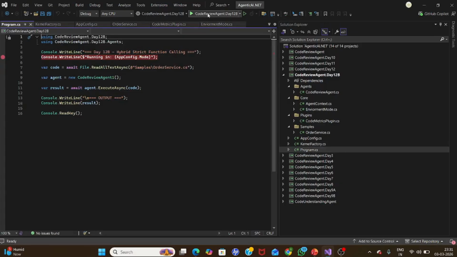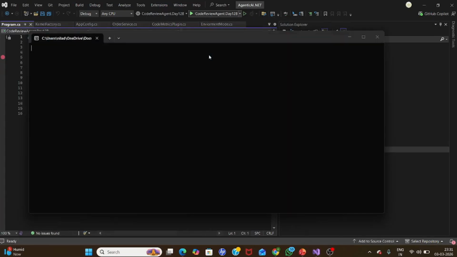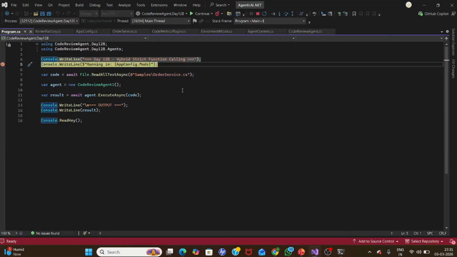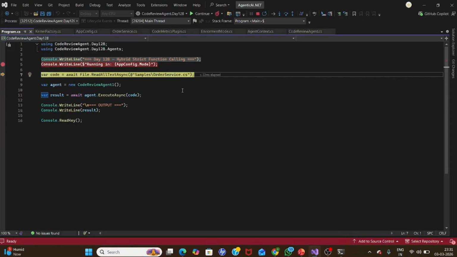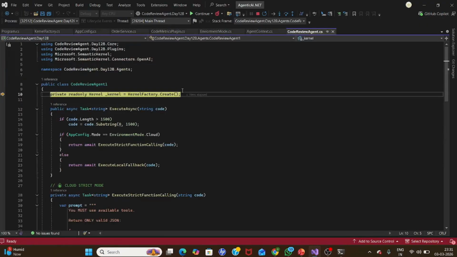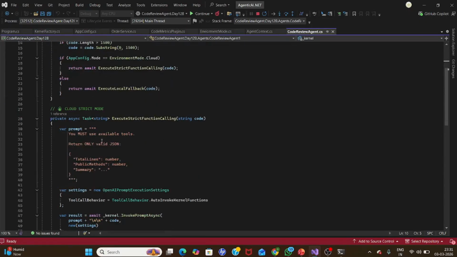So let's run it, how it works. You can see that we are taking this file, we are reading that code review agent. Code review agent means where actually you will talk to the Ollama based on this prompt, and the prompt will have the reference to the tooling.